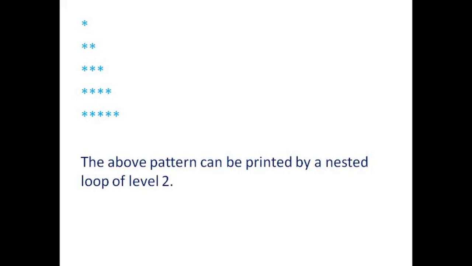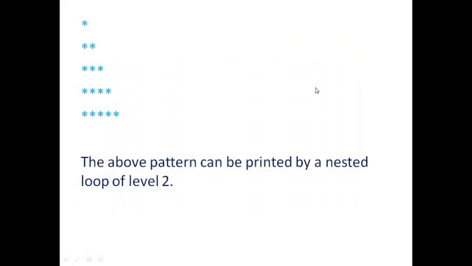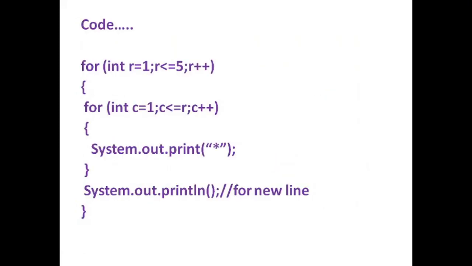Okay, so what will we do? First, how many rows do we have? We have 5 rows. So we will run the first loop starting with 1 and reaching up to the maximum number of rows in that pattern. I have taken the variable r, that is for row. So r is equal to 1, up till r is less than or equal to 5, and r plus plus.